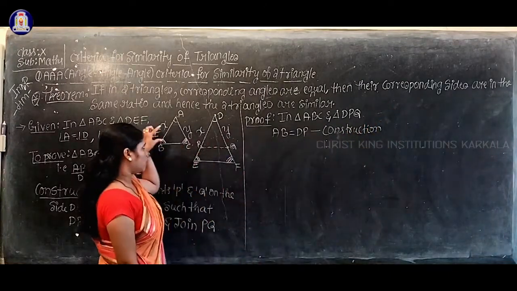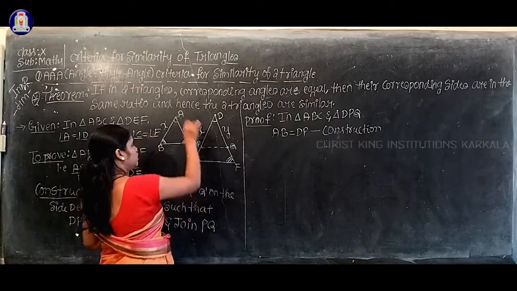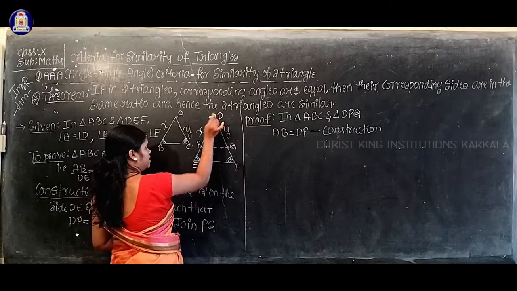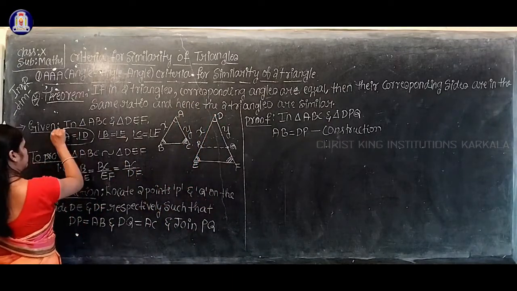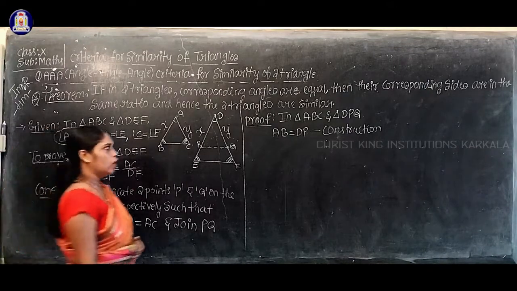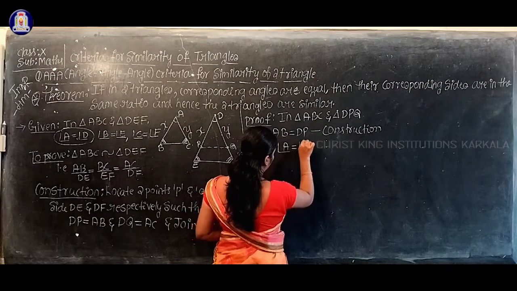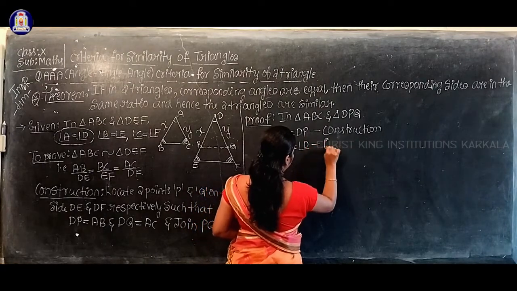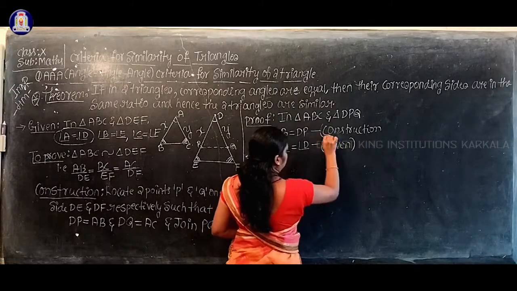Also, can you observe here angle A is equal to angle D? This is already given. Angle A equal to angle D, reason: given.